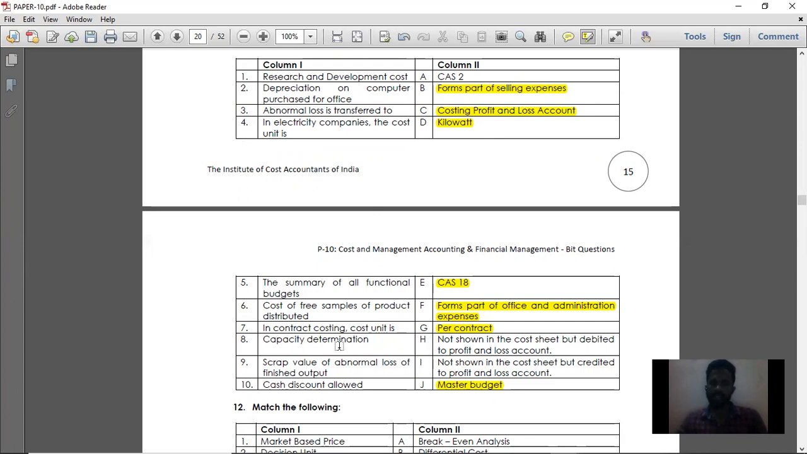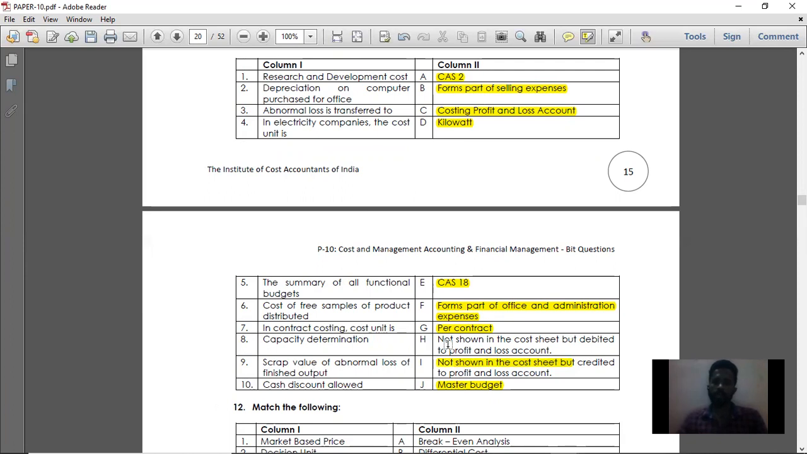Then capacity determination. The cost accounting standard for capacity determination is Cost Accounting Standard 2. So the answer for point number 8, capacity determination, is Cost Accounting Standard 2. Then point number 9, scrap value of abnormal loss of finished output. Scrap value of abnormal loss of finished output is not shown in the cost sheet but is credited to profit and loss account. So option I is the right answer.